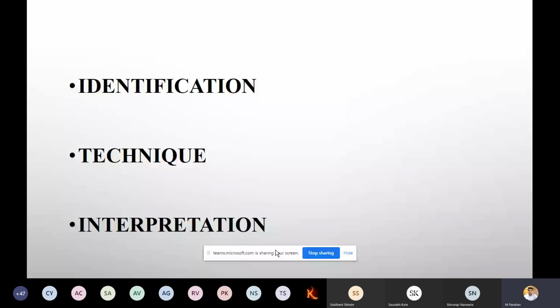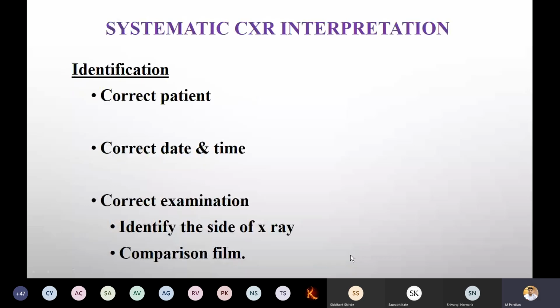Now, identification: correct patient, correct data, correct date and time, correct examination, identifying the side of the X-ray, and comparison film. That is very, very important. First, what is the correct patient? The person having internal pain or who requires an X-ray. Only those patients should you prescribe for.